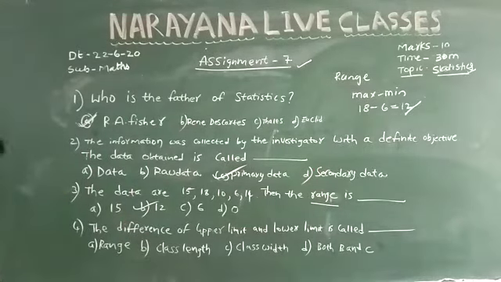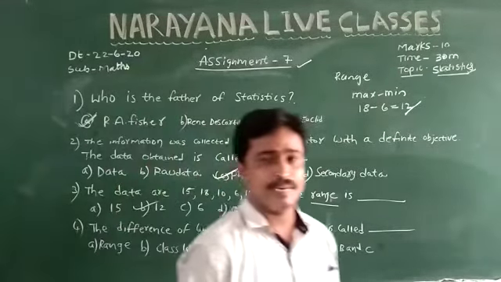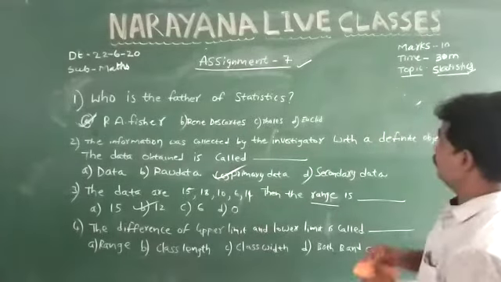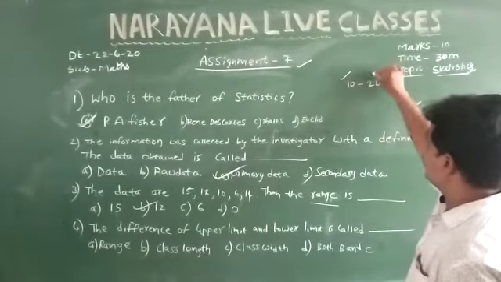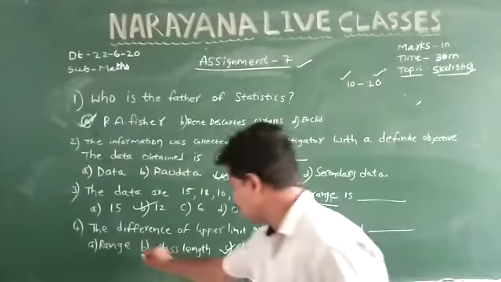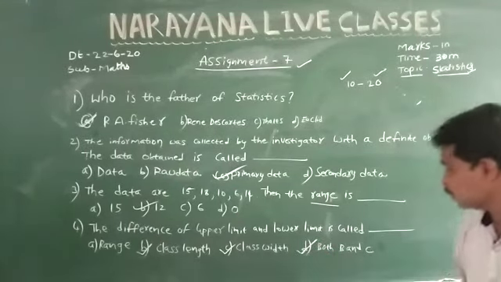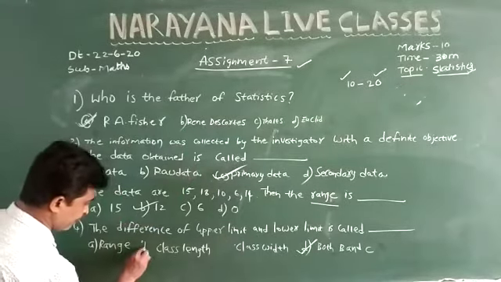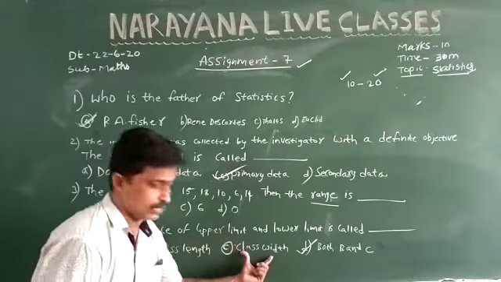Coming to question number 4, the difference of upper limit and lower limit is called. Just observe. Suppose I take a small interval, 10 to 20. This is called the lower limit, this is called the upper limit. The difference is called class width or class length. Here in the given options, the fourth option is correct, both B and C. This is B, this is C. The length of the class is the class length or width of the class.